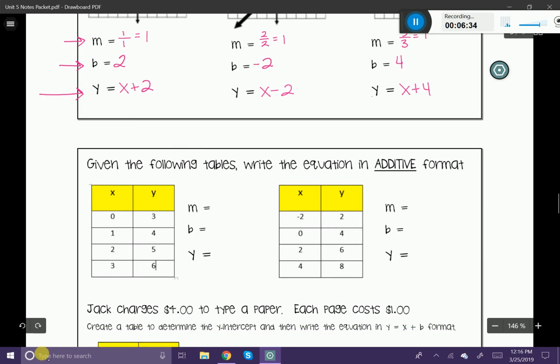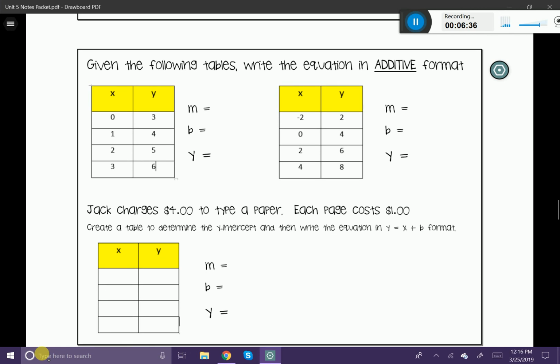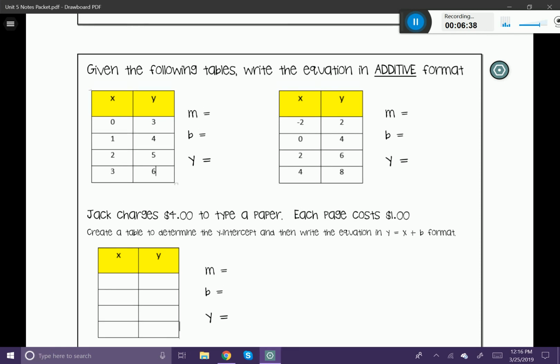Now let's look at a table of values. Again, we're talking about an additive relationship, so that's going to be y is equal to mx plus b. Remember, the m is always going to be a 1 in our case. It will change as time goes on, but for right now, it's just going to equal 1. And then our b is what we're looking for. So, knowing that information, let's look at this first example. We're given a table of values, and we want to figure out the m, the b, and the y.